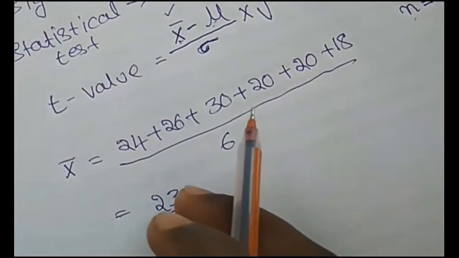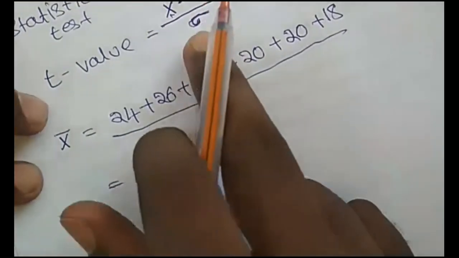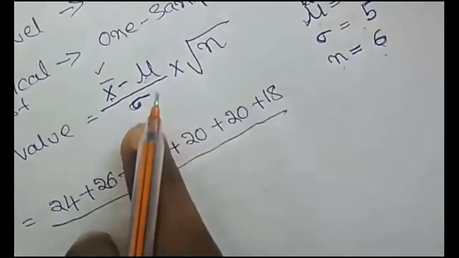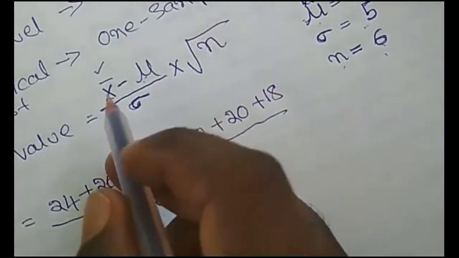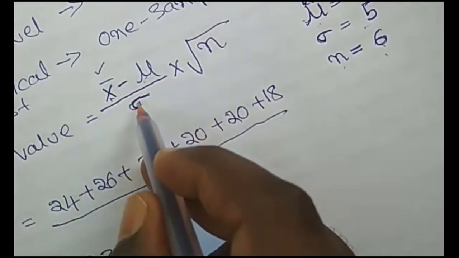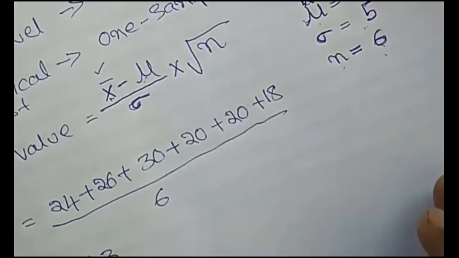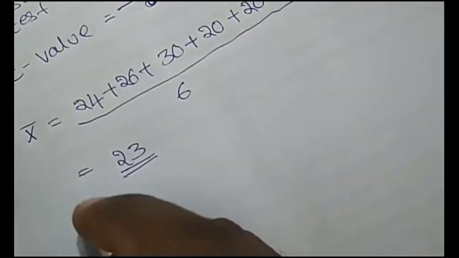Now go for this test, that is, find the t value. We got all the values: X bar, mu, standard deviation and sample size. Then you can jump into finding the t value.